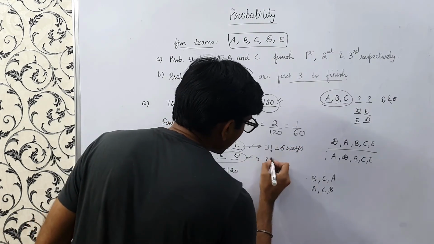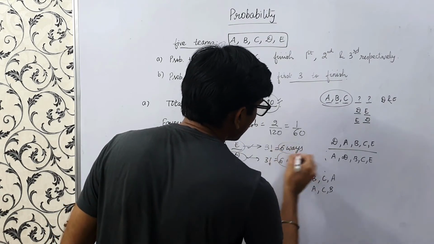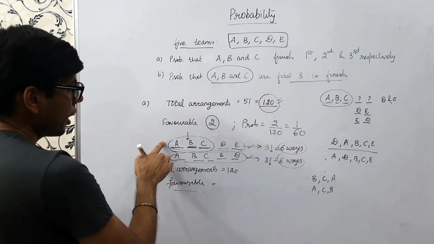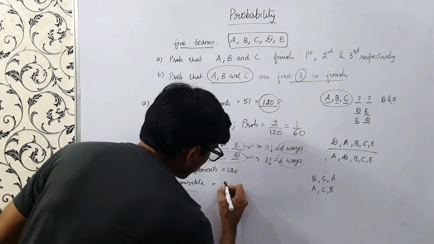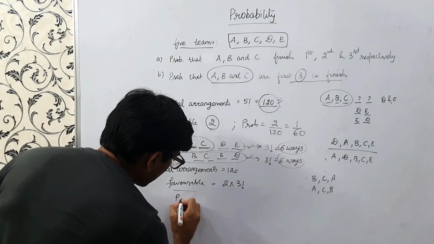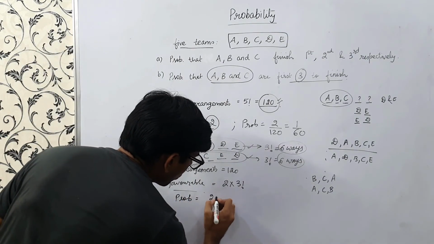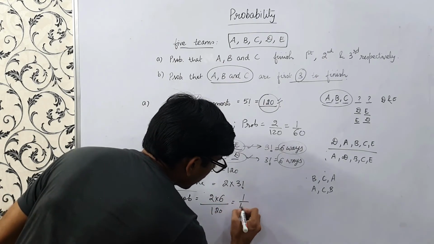Similarly, here also there would be 3 factorial equals 6 ways, right? So here 6 ways, here 6 ways. So the favorable cases would be nothing but 2 into 3 factorial. So our probability is nothing but 2 into 6 upon 120, that is 1 upon 10, right?